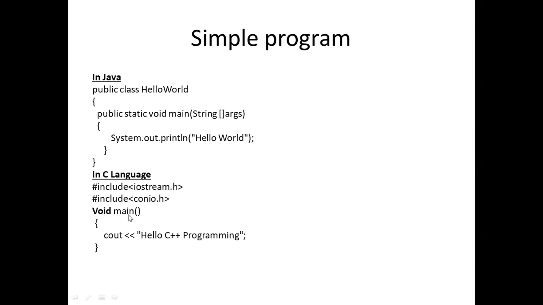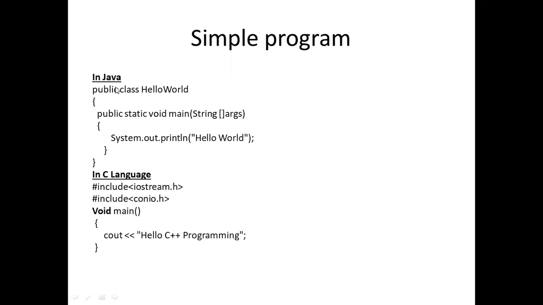Void main is our main function, void means not returning anything. And here we print hello C++ programming using the function cout. As you know, because you did C++ in last semesters, cout is used to display any information. If you want to display your name, then you can type it here instead of hello C++ programming.